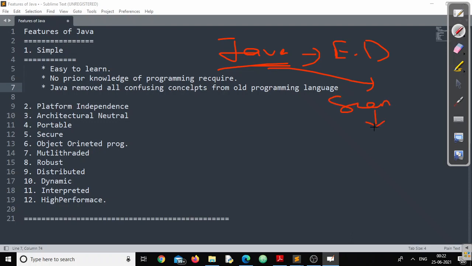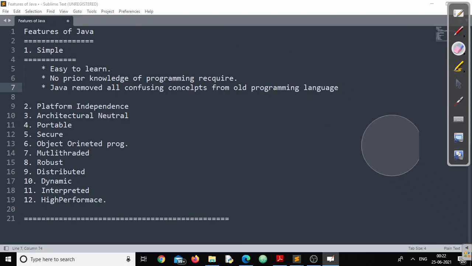The man behind Java is James Gosling. You should know this person. James Gosling designed Java, and Sun Microsystem created this programming language. It is the output of a project called the Green Project, where James Gosling and Patrick Naughton were the team leads.